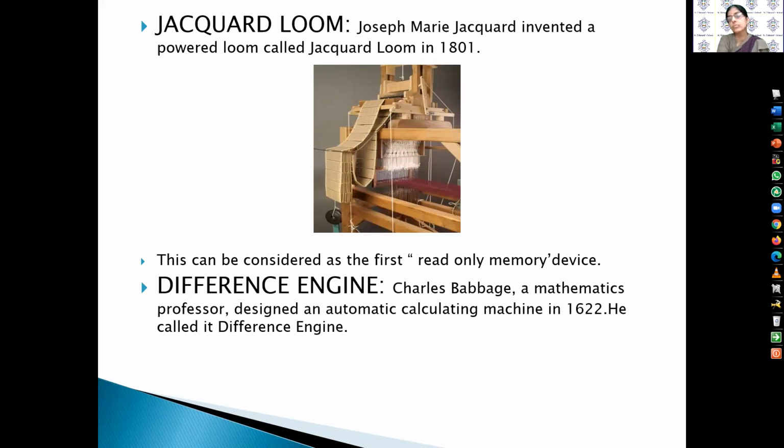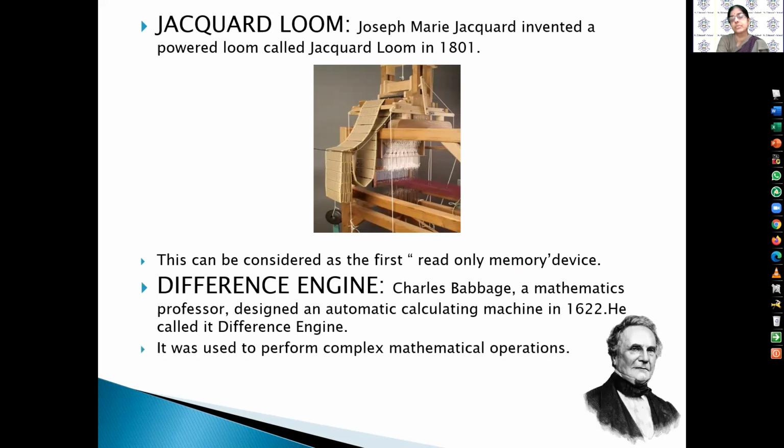And after the Jacquard loom, what comes? Difference engine. Charles Babbage, a mathematics professor, designed an automatic calculating machine in 1822. He called it the difference engine. This is the picture of Charles Babbage. It was used to perform complex mathematical operations.